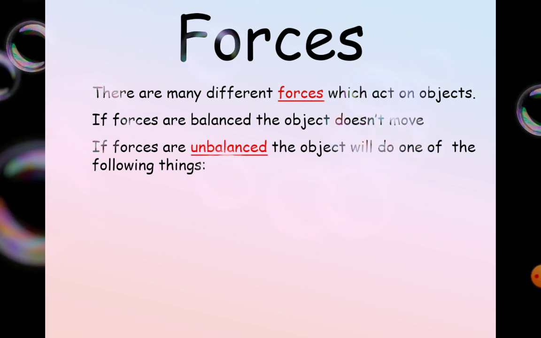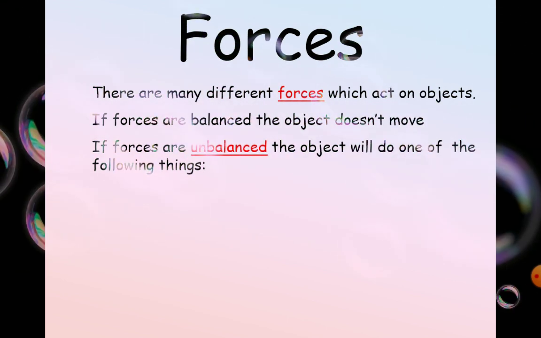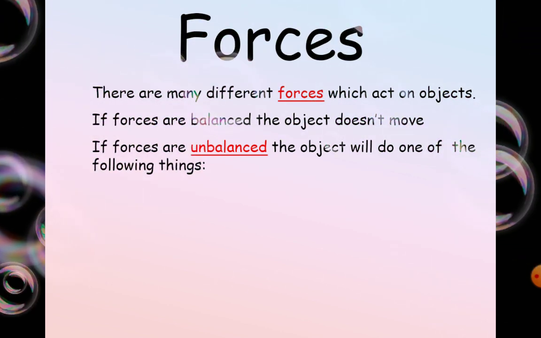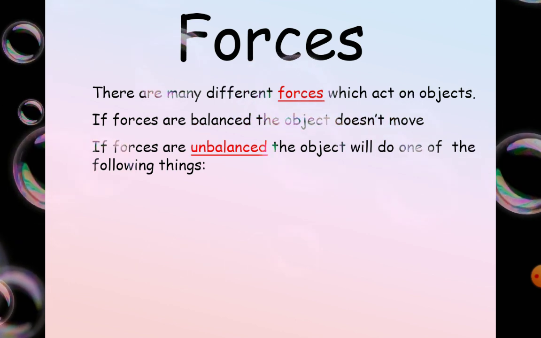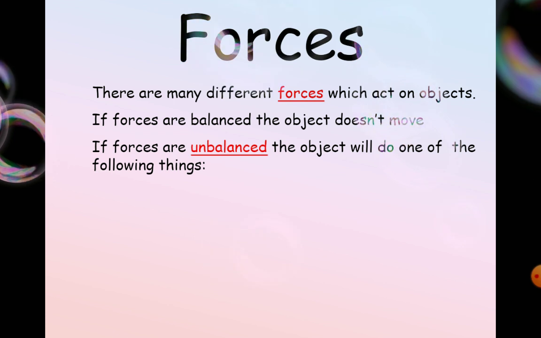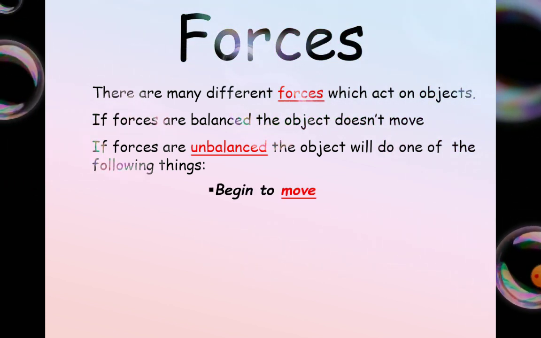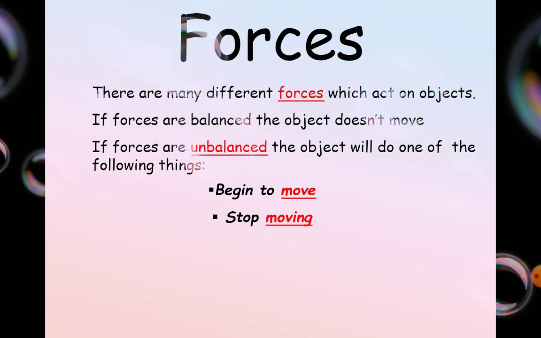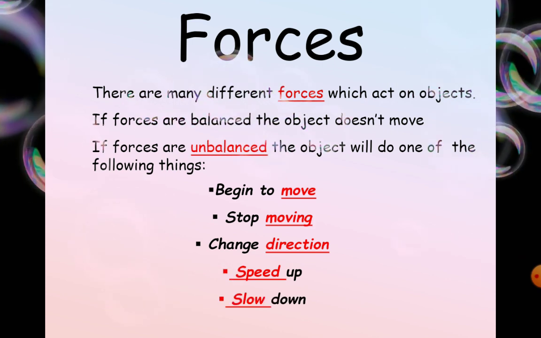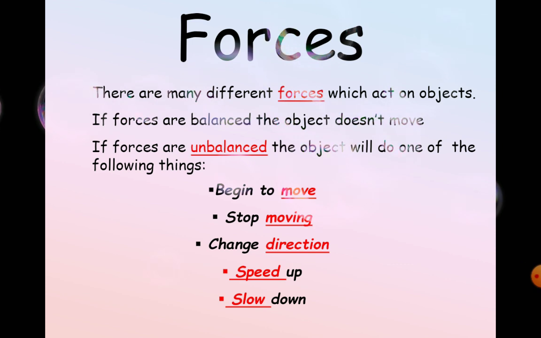This is the key point. There are many different forces which act on objects. If the forces are balanced, the object doesn't move. Balanced means from both sides they are the same. We are going to learn about balanced and unbalanced forces in detail. If forces are unbalanced, the object will do one of the following things: it will begin to move, it can stop moving, it can change direction, it can speed up, or it can slow down. We're going to see how each one affects it.